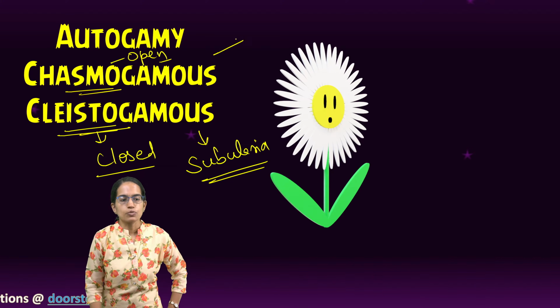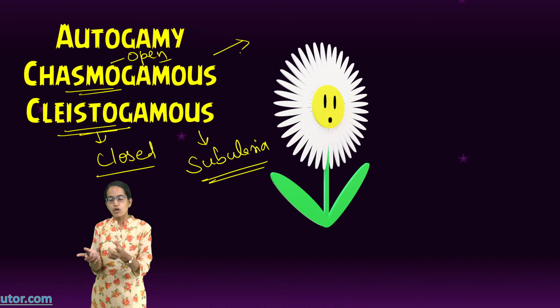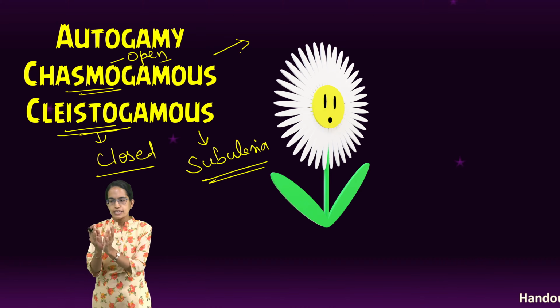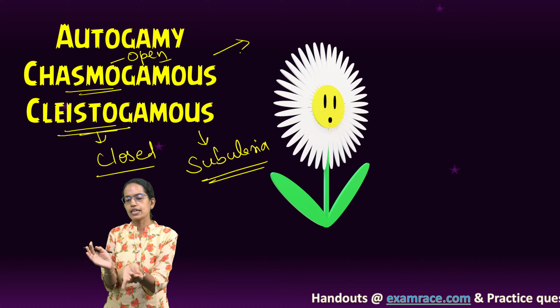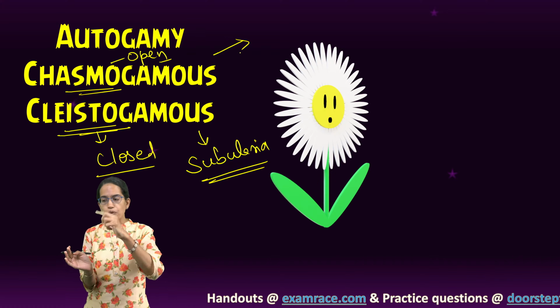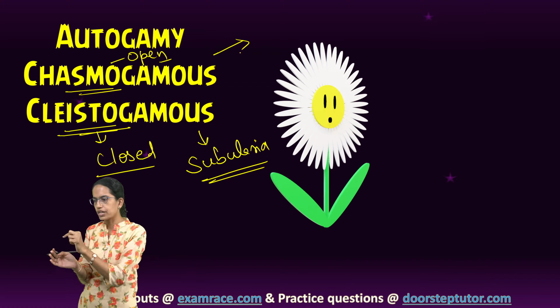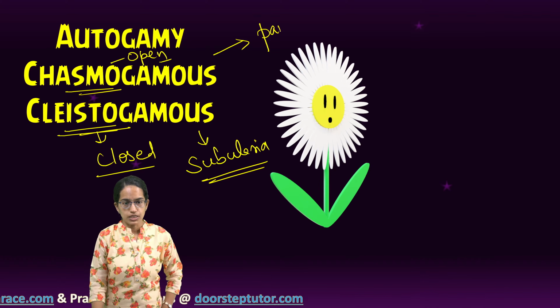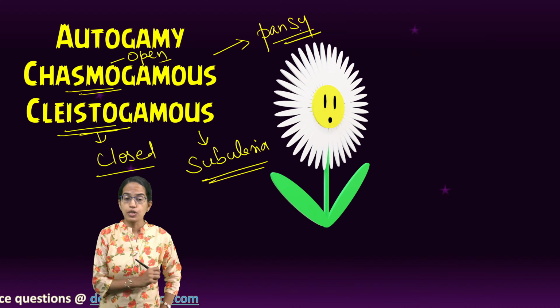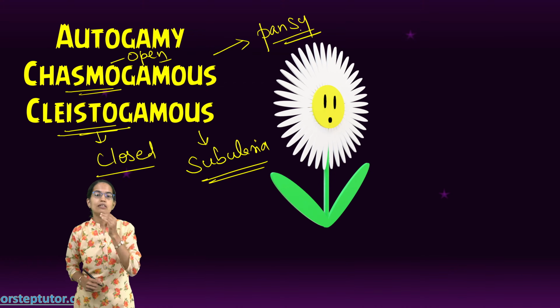Chasmogamous pollination occurs on the same flower, but it is relatively open, so the petals are relatively large and colored, and there are chances of pollination through wind or other agents as well. One good example of a species which shows chasmogamous pollination is pansy.